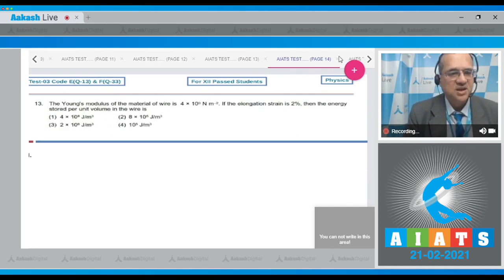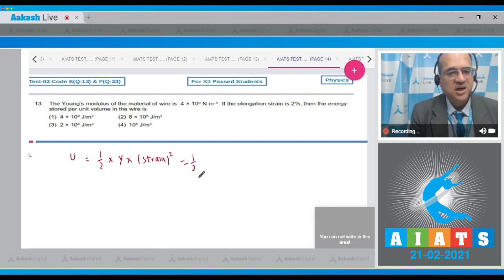Question number 13. Young's modulus of the material of the wire is given. If the elongation strain is 2%, then find the energy stored per unit volume in the wire. Energy stored per unit volume, the energy density, is equal to 1 by 2 into Young's modulus into strain square.